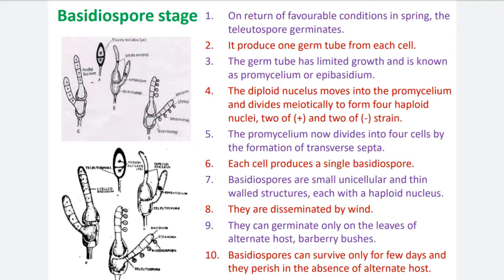Part first includes the occurrence of wheat, occurrence of Puccinia, classification of Puccinia, what is meant by heteroecious rust, what is meant by macrocyclic rust, then the mycelium of Puccinia, dikaryotic mycelium, monokaryotic mycelium, then the 5 spore stages, and from the 5 spore stages in today's lecture we have discussed 3 spore stages.